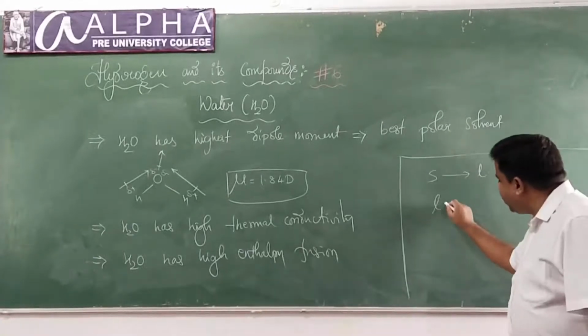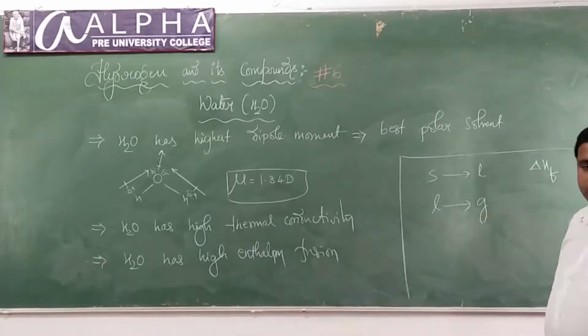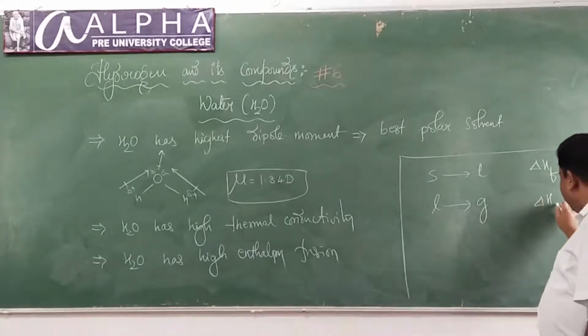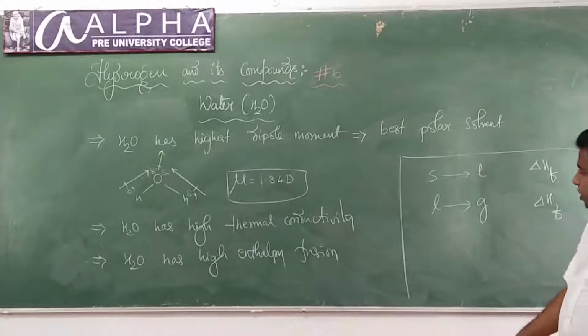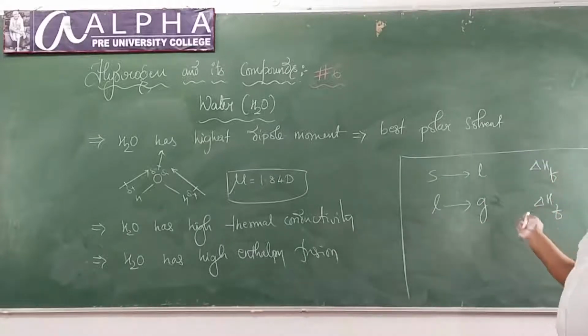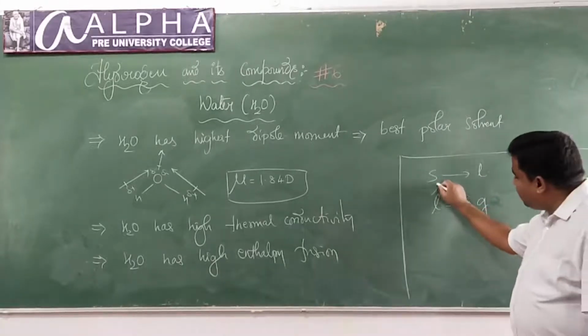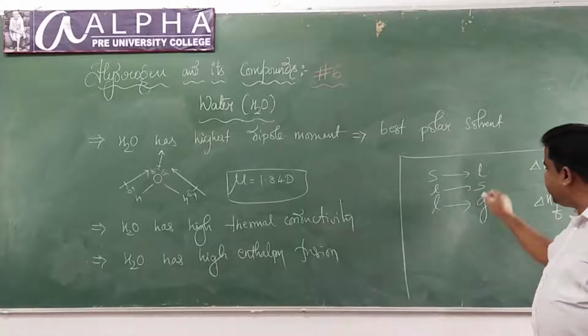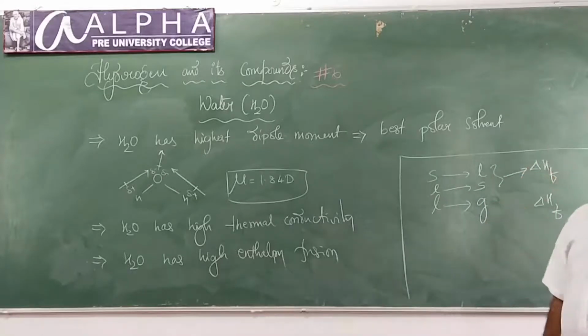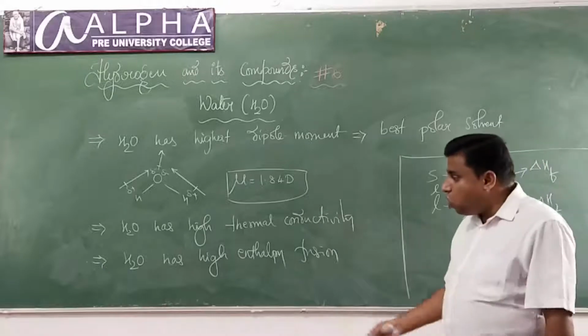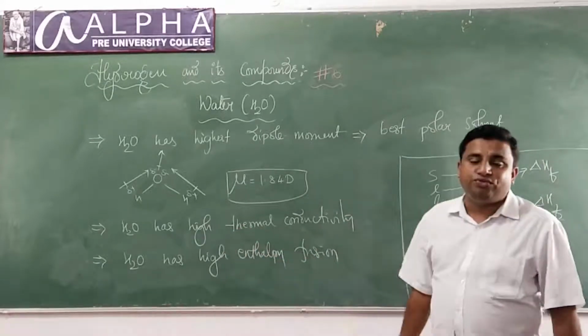If liquid state gets converted to gaseous state, in particular it is called enthalpy of vaporization. If solid is converted into liquid, or liquid into solid, this is called enthalpy of fusion. Water has very high enthalpy of fusion.